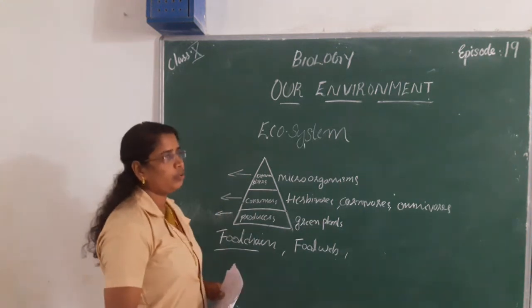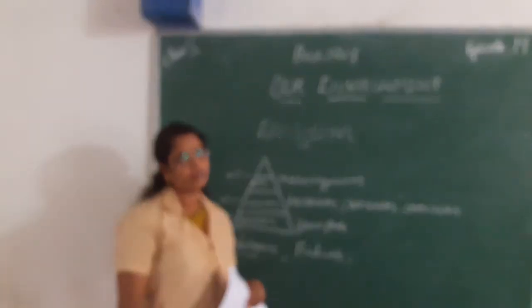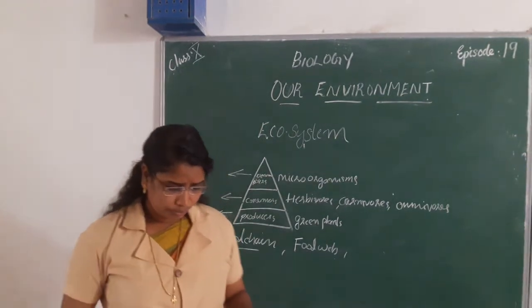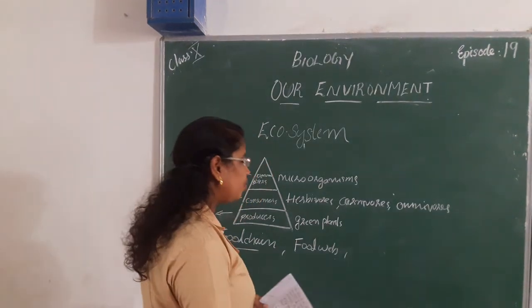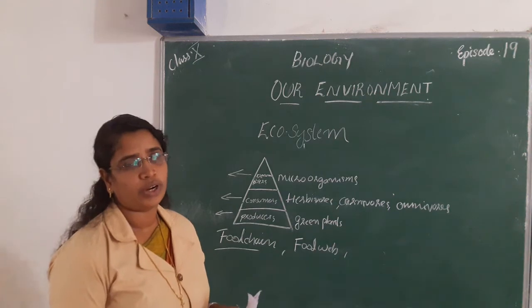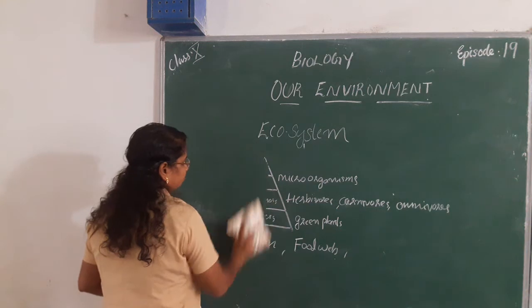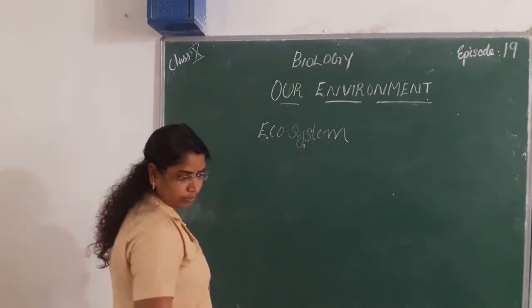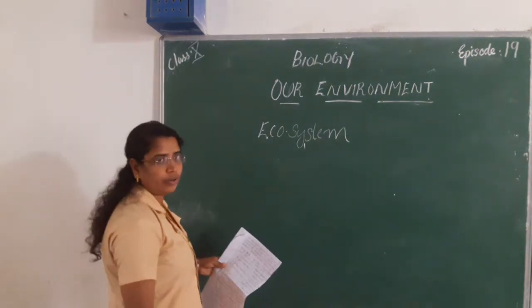There are usually 3 to 4 trophic levels that we can see. Every step of a food chain is called a trophic level. Then we are going to create a food chain.